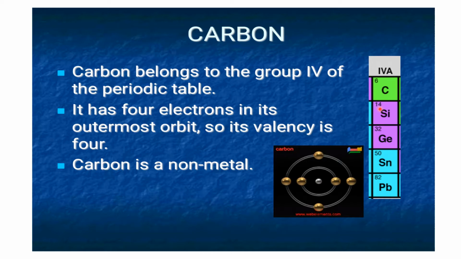The electrons present in the outermost orbit are 4 electrons, 2s2 and 2p2. So we can say that the valency of carbon is 4 and hence it belongs to the fourth group. And it is a non-metal, as you have studied in the previous chapter, metals and non-metals. So carbon is a non-metal. And here you can see the atomic structure of it.